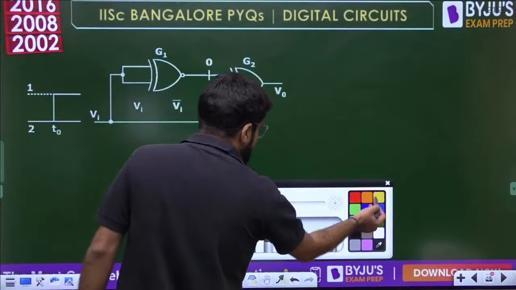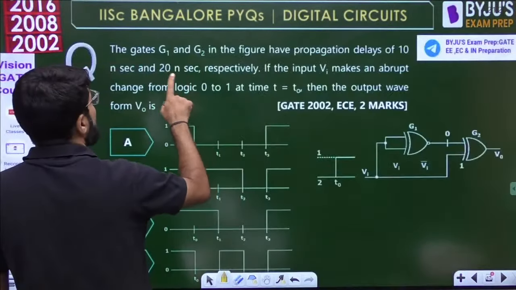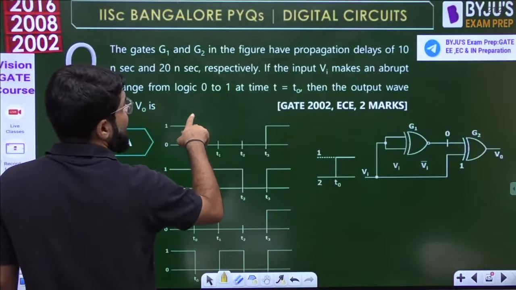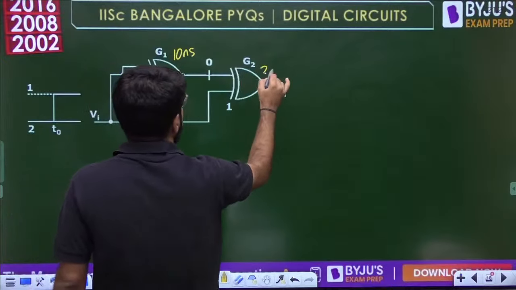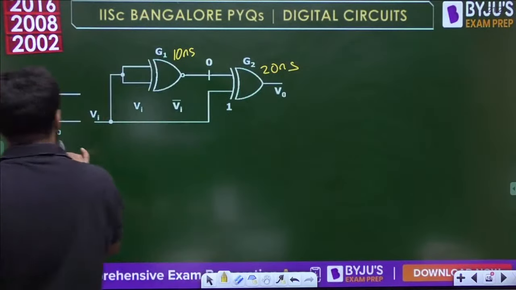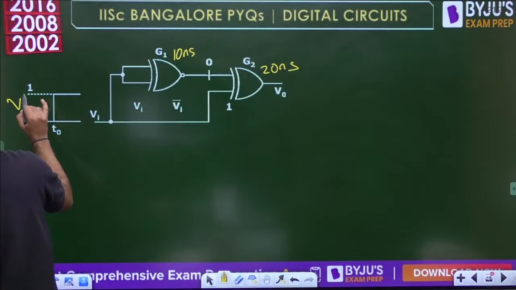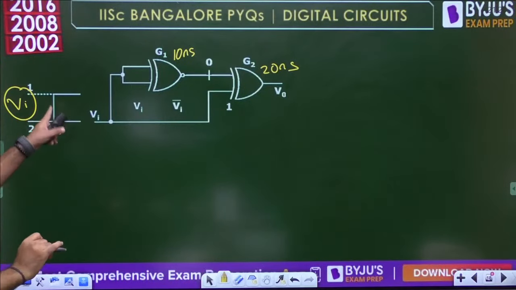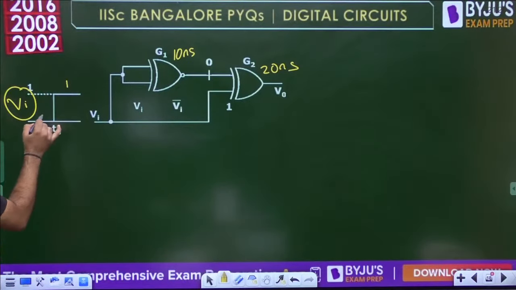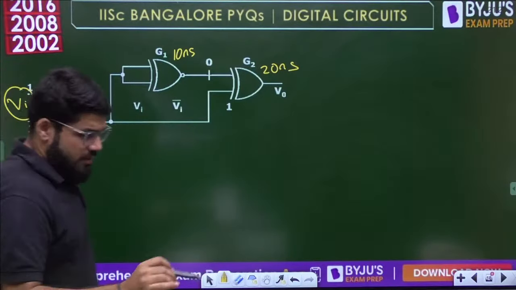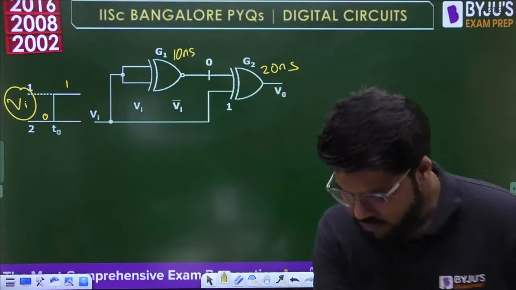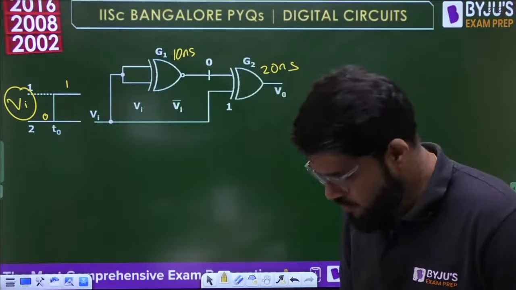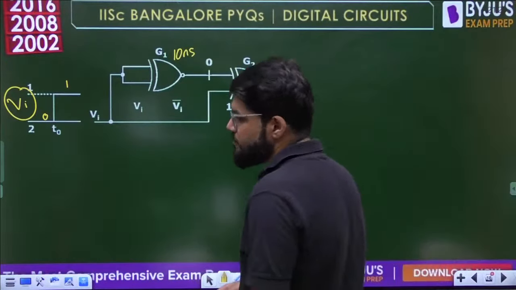A good question. So what is mentioned here? The delay of G1 and G2 is 10 and 20 nanoseconds respectively. This is the XOR gate with 10 nanoseconds, then there is another XOR gate having a delay of 20 nanoseconds. And this is the input waveform Vi, which makes an abrupt change from logic 0 to logic 1 at the time t equal to t naught. That is what is mentioned.